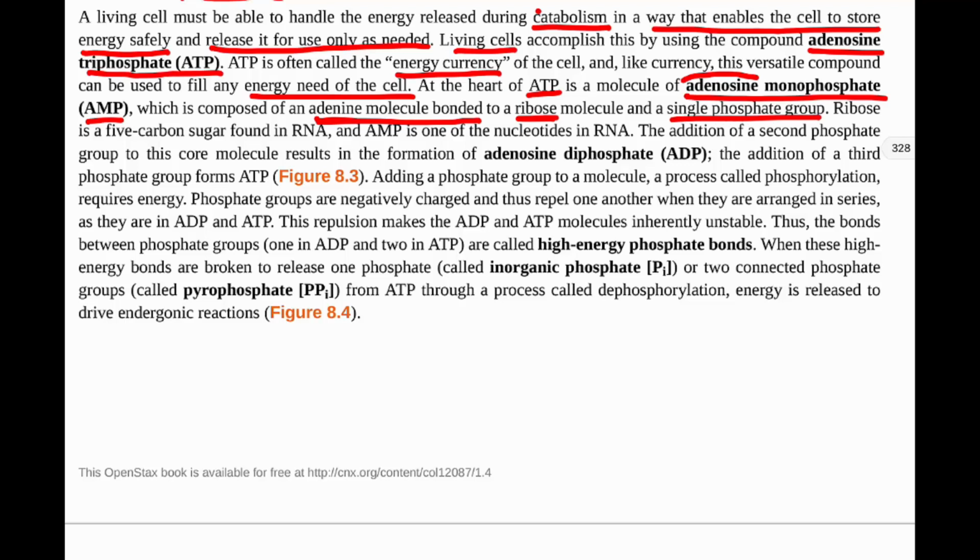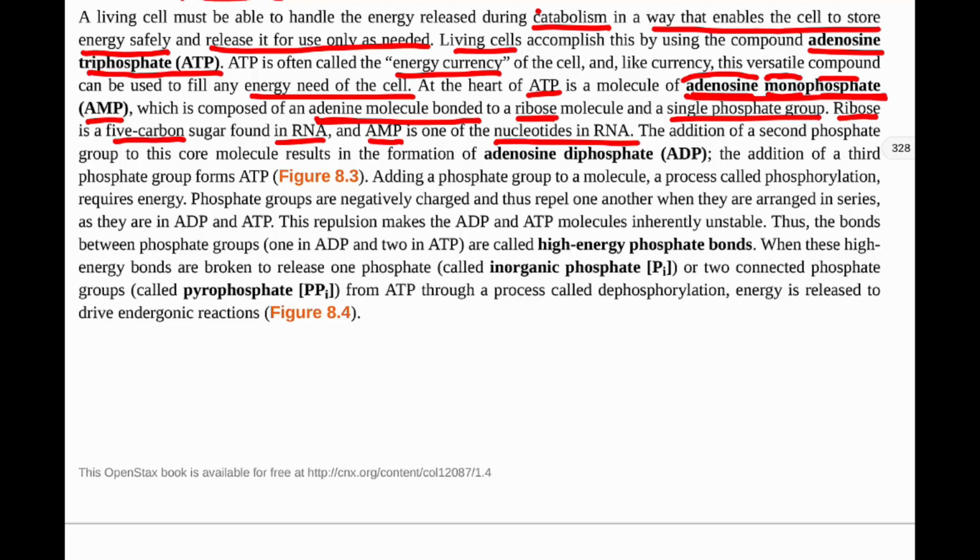So adenosine, and then one phosphate group, and both of those are attached to a ribose for the backbone. Our ribose is our 5-carbon sugar, and we find it in RNA. And AMP, our adenosine monophosphate, is actually one of the nucleotides in RNA. So when we transcribe things, AMP is part of our RNA molecule, our mRNA.